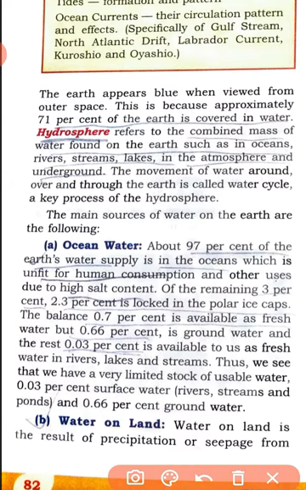So how much remains? Only 0.7% remains, available as fresh water. But among them, 0.66% is in the groundwater, the underground water, and the rest is only 0.03%. So a very tiny portion, a very little amount, is available to us as fresh water in inland water bodies, like rivers, lakes, streams. Okay, so that is available for us, and 0.66% is in the groundwater. So this is the ocean water.